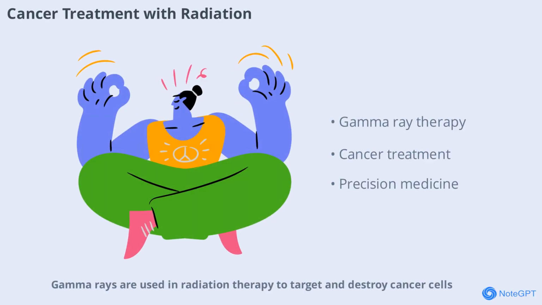Gamma rays are used in radiation therapy to target and destroy cancer cells. This treatment is carefully controlled to minimize harm to healthy tissue. Advances in technology have made radiation therapy more precise, improving outcomes for patients around the world.